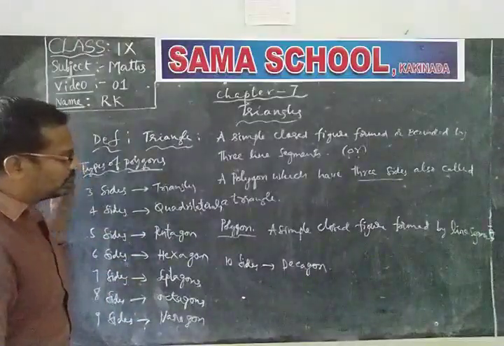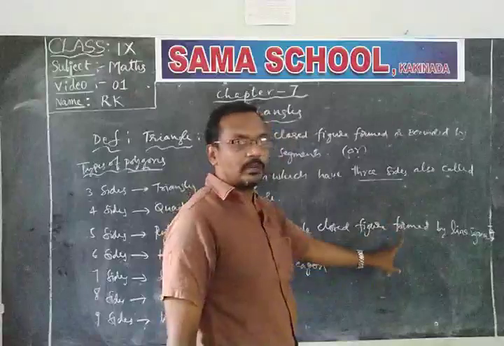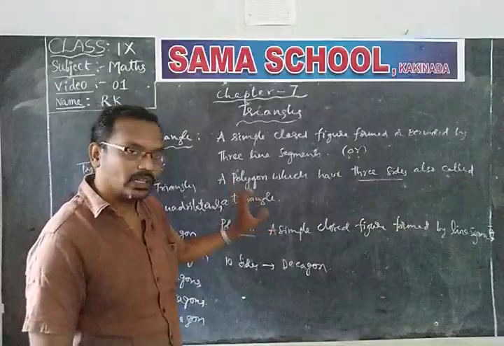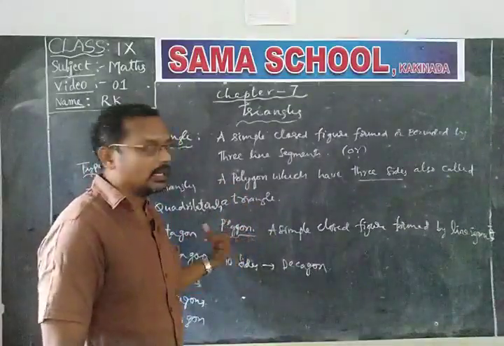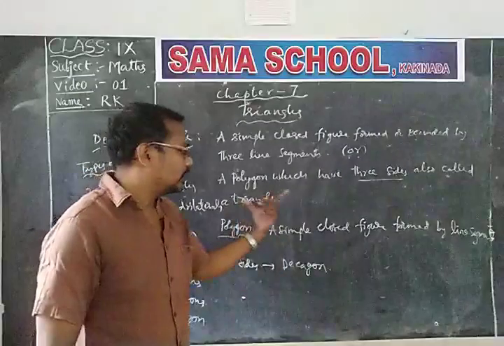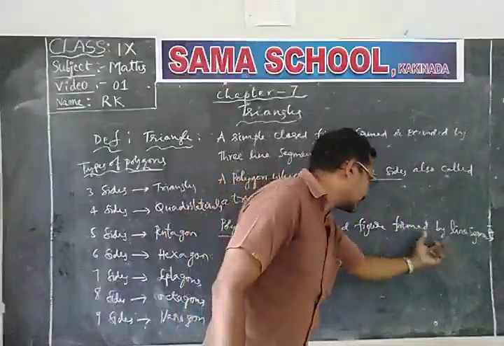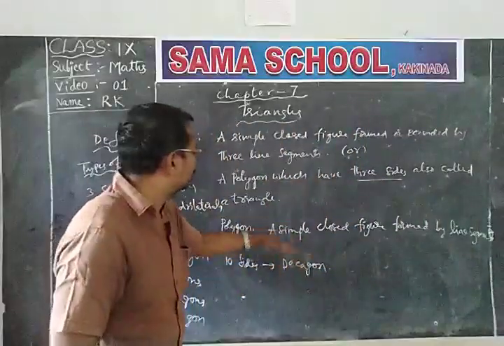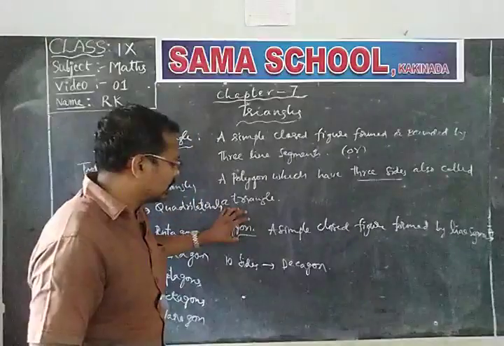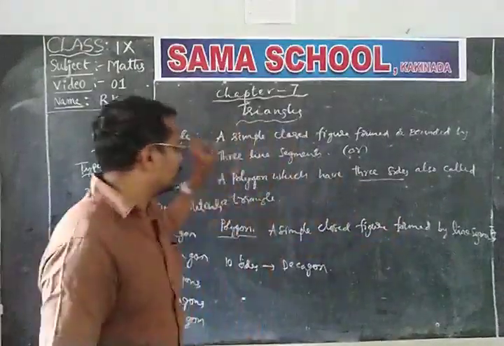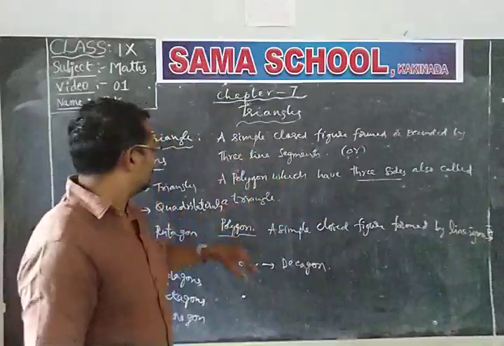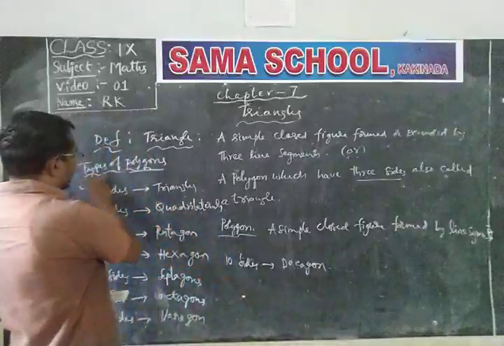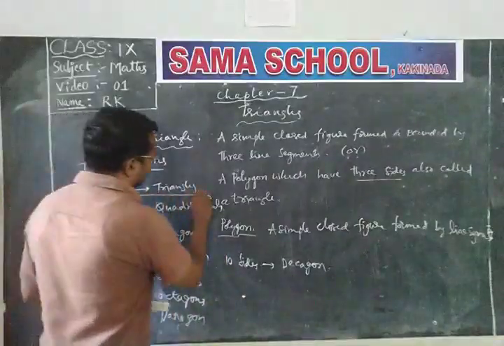So first of all, what is a polygon? A simple closed figure formed by line segments, or bounded by line segments, is called a polygon. How many line segments are needed to form a triangle? A polygon which has three line segments is called a triangle.